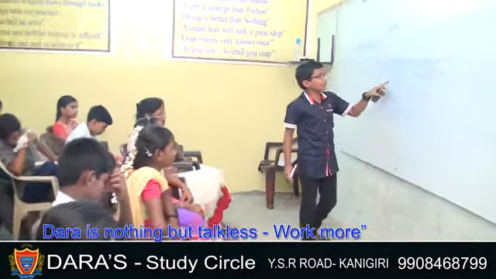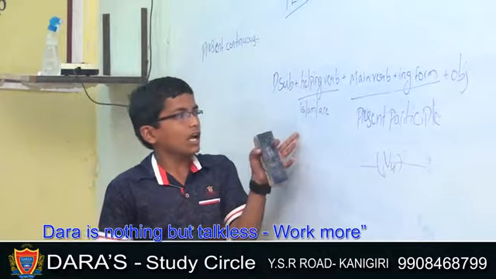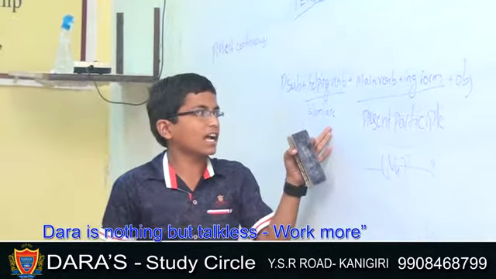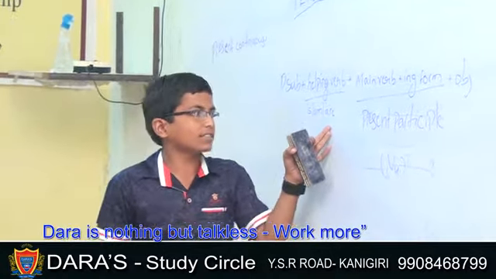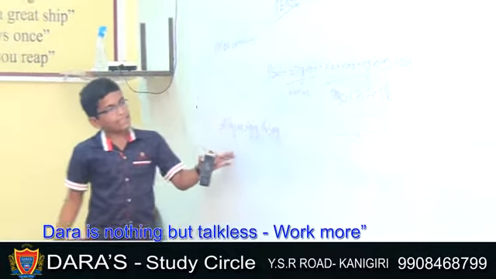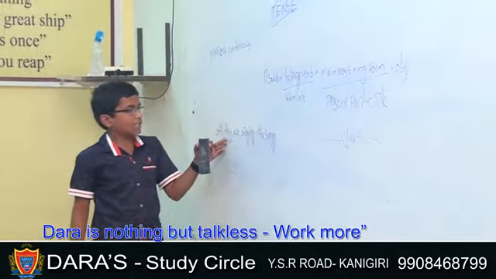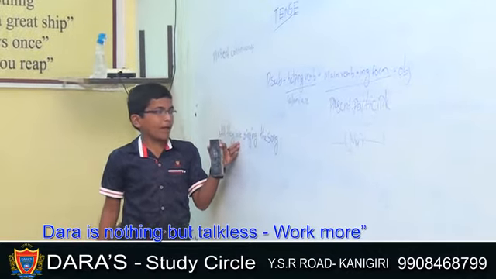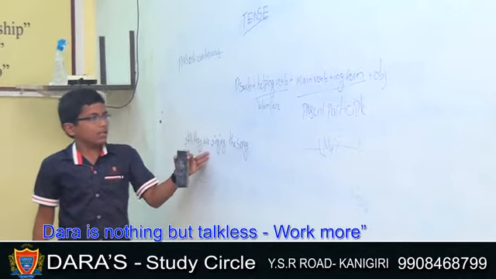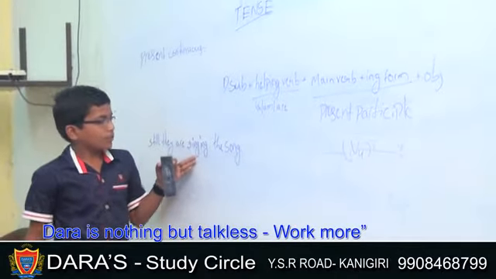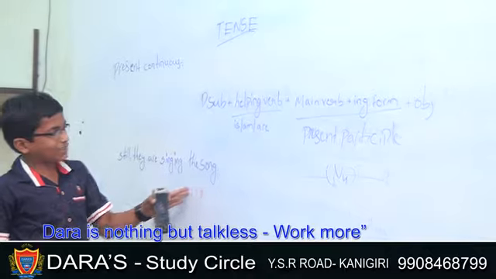The fourth form of the verb is used with the helping verb. Is is used only for third person singular, am is used only for first person singular, and are is used for everything except first person and third person singular. For instance of present continuous: Still they are singing the song. Still is the indication, they is the subject and third person plural, are is the helping verb which expresses present. Singing is continuous and the main verb, the fourth form of the verb. The song is the object.